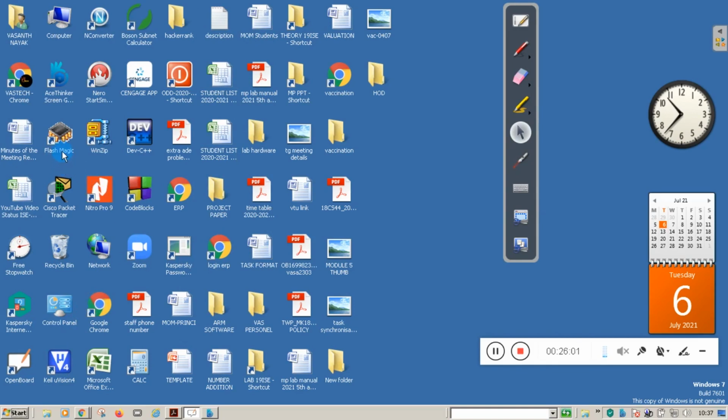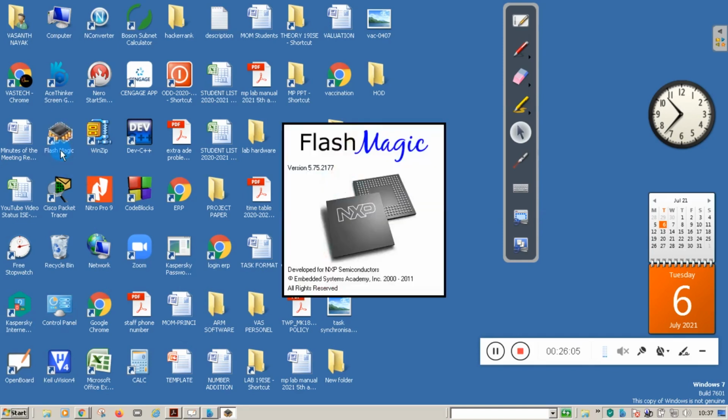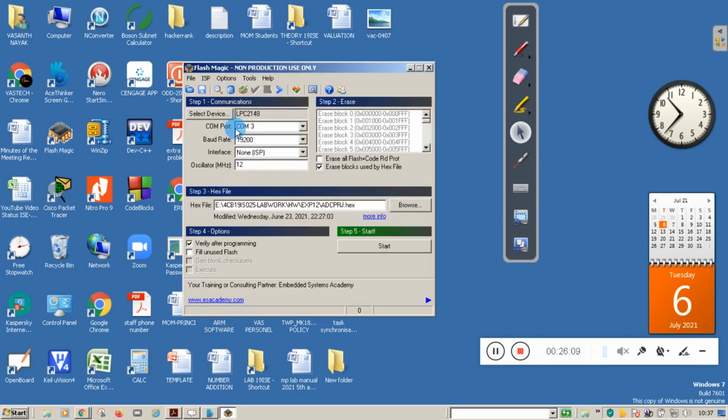In the lab we use a third party utility, FlashMagic. In FlashMagic you need to select the device, that is LPC2148, then the COM port, then the interface. The interface is none in the bracket ISP. What type of interface are we using? We are not using a separate interface.